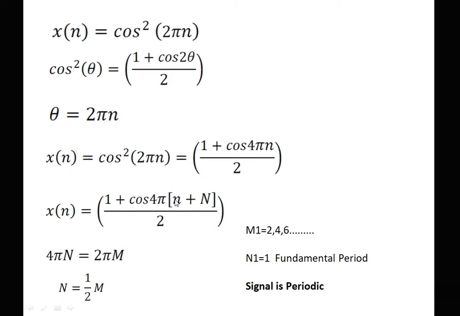Now we need to equate this portion of N to 2πm. 4πN is equal to 2πm. We get N is equal to m/2. Therefore, when m is a multiple of 2, that is 2, 4 or 6, we get a periodic signal and our fundamental period is 1. So the signal is periodic with fundamental period 1.